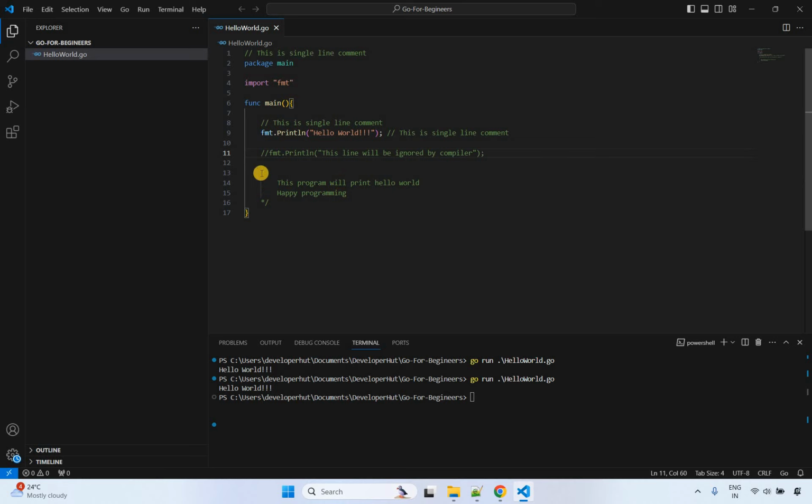Now if you see, multi-line comments can be used to ignore a complete code block as well, or even a function as well. So you can simply comment it using multi-line comments and you can stop that particular block during the execution. So I hope you understand the concept of Go comments, which are very much similar in other programming languages as well.